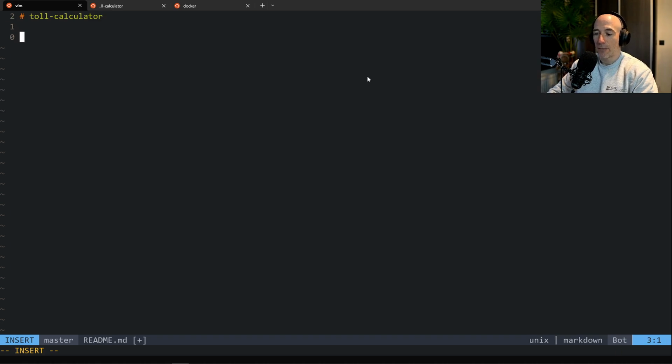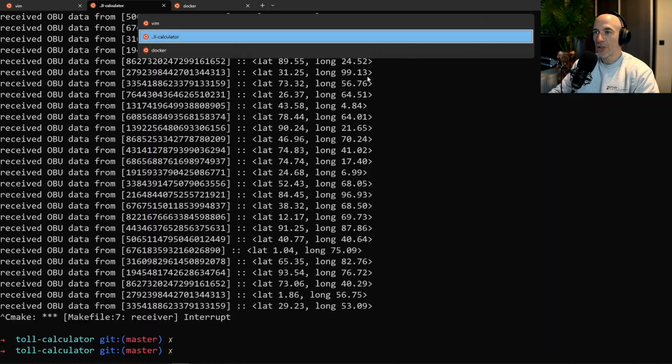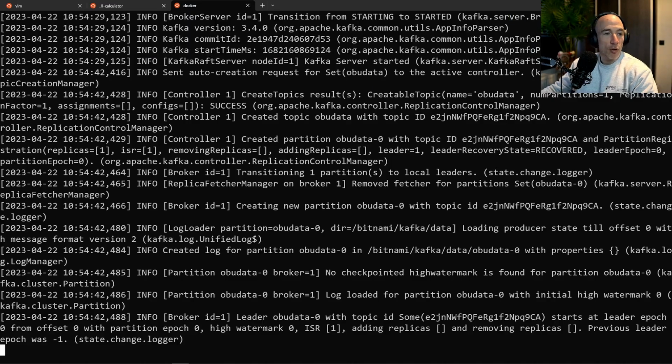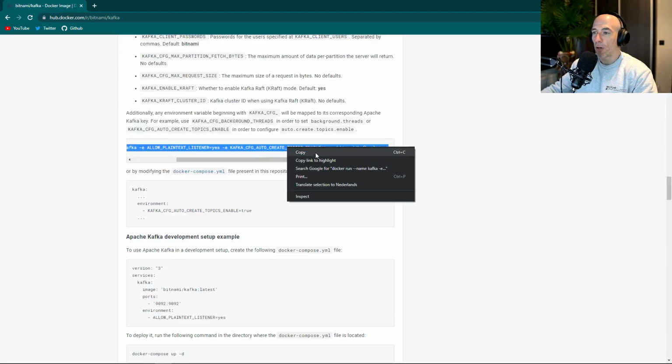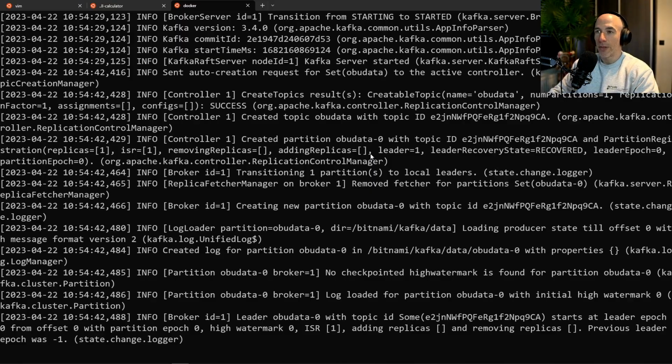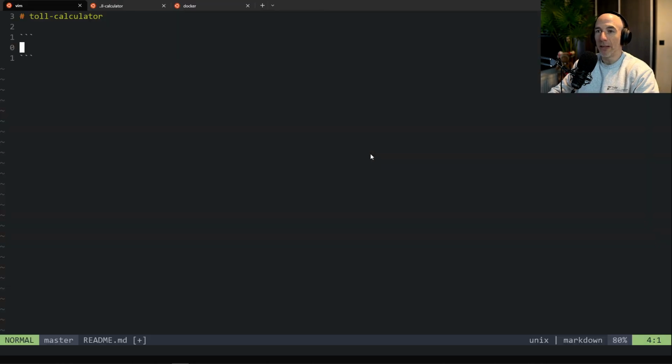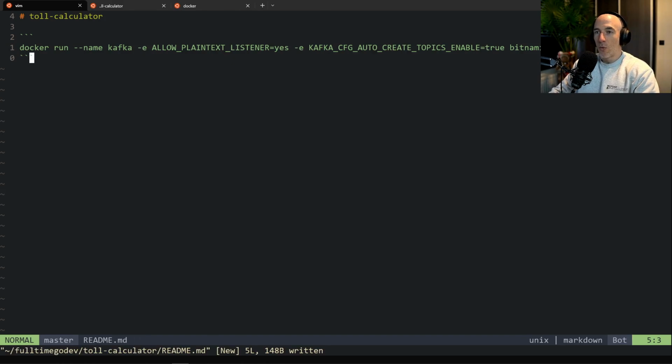Just like that, and I'm going to inject some of these things. What I'm going to do is probably fish up our Bitnami thing here. I'm going to copy this, and then go back to our readme and paste that in, which I need to do like that. Voila, we have docker run, name Kafka, yada yada yada.